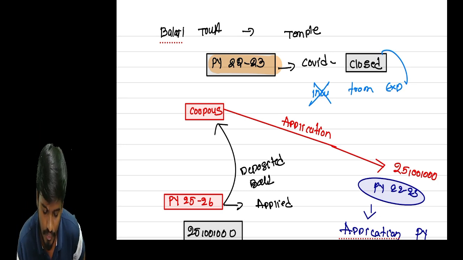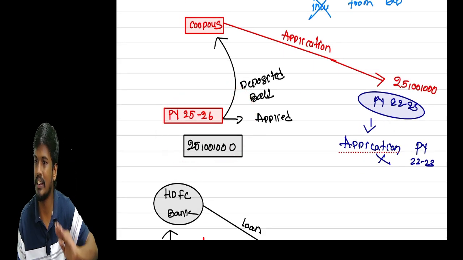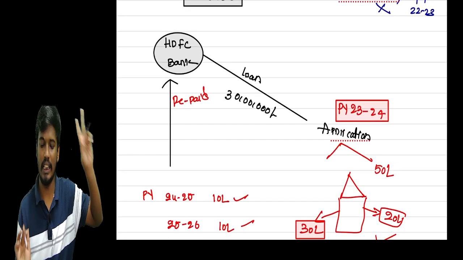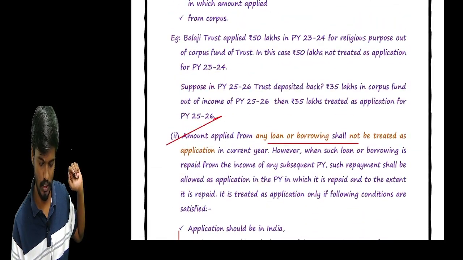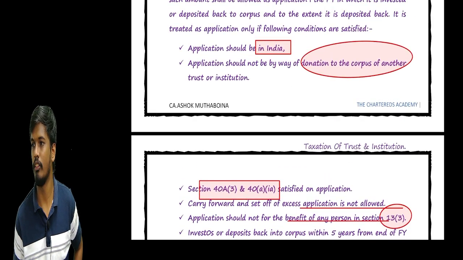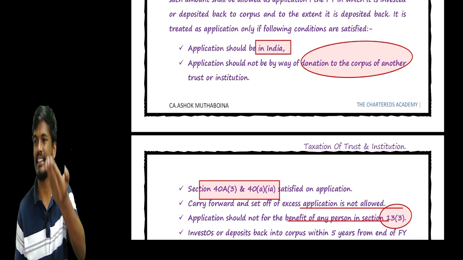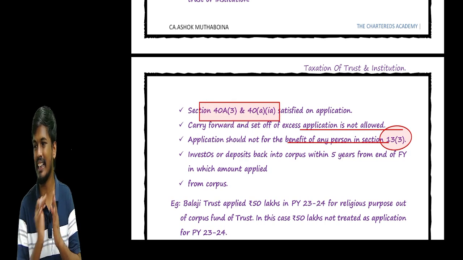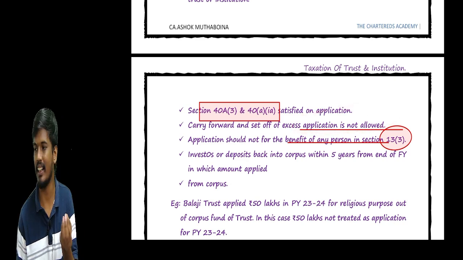Okay. So if any amount is applied out of the Corpus fund, it is not treated as application in the year of application, but is treated as application in the year in which such amount is redeposited in the Corpus. That we can do, but we need to satisfy some conditions. What are they? Whatever the application, such application should be in India only. Such amount should not be donated to others. Such application is for incurring charitable activities, not donated to others. And 40A, 43A will be applicable, and the TDS provisions and cash payment provisions are applicable. And carry forward and set off is not allowed. If any excess expenditure is incurred, that amount is not allowed to be carried forward.